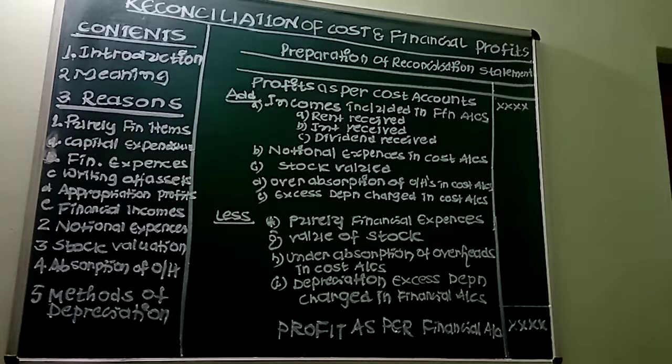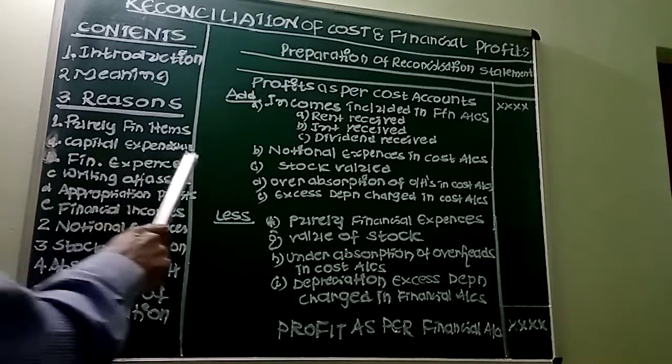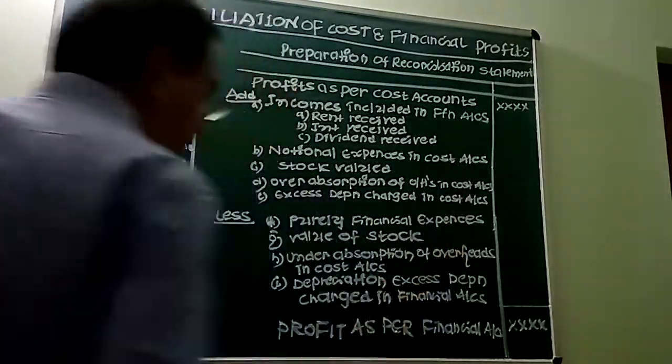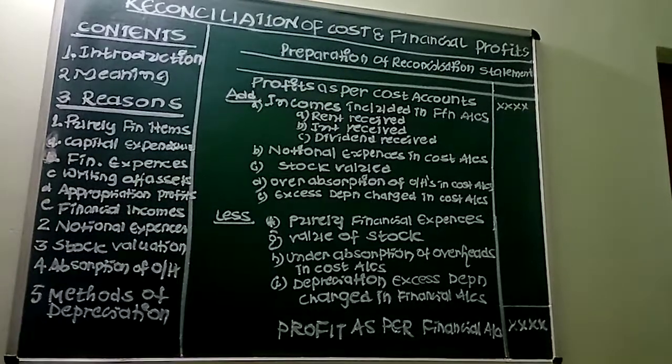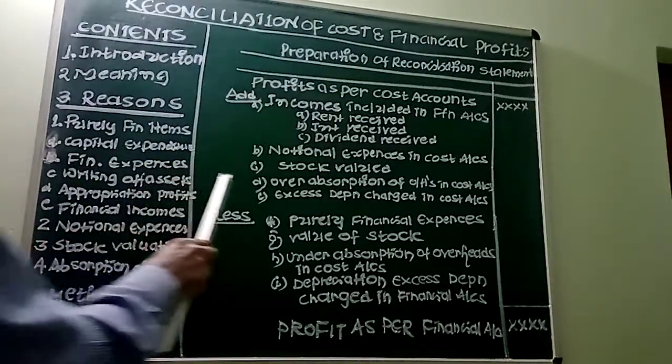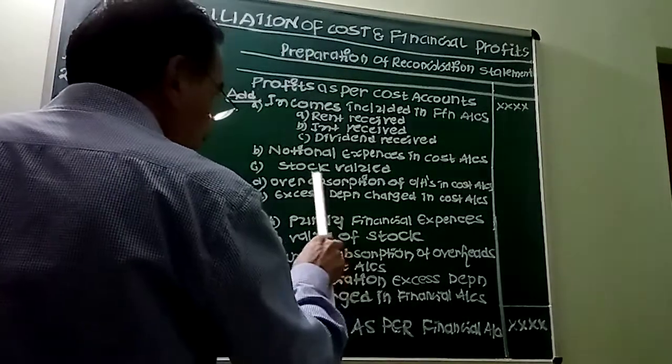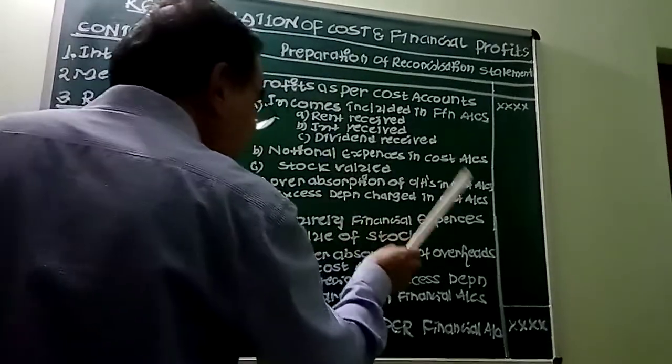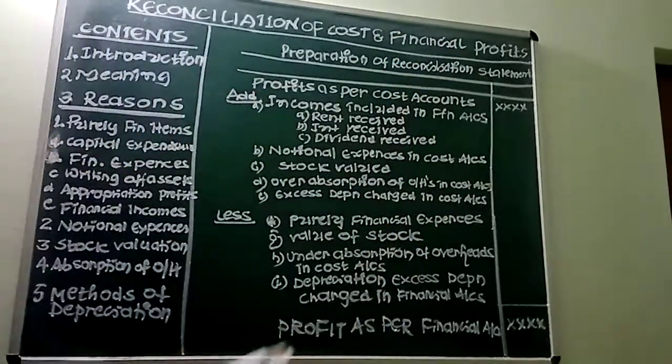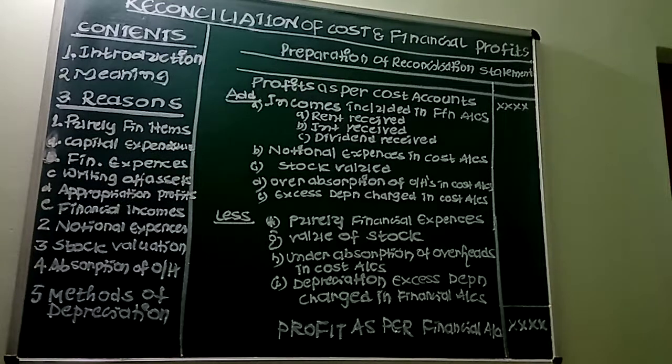Overvaluation of opening stock in cost accounts, undervaluation of closing stock in cost accounts, we have to take. After that, we have over absorption of overheads in cost accounts. That means these overheads are recovered in excess in cost accounts. We have to take that into consideration.